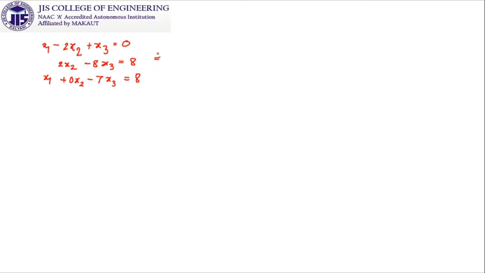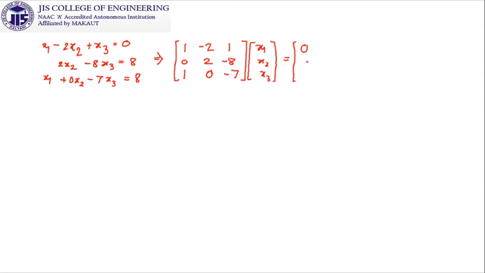So if I want to convert it into its Ax equal to b form, then what we are getting: 1, minus 2, 1; 0, 2, minus 8; 1, 0, minus 7, this is our A. Then our x is x1, x2, x3, and our b is 0, 8, 8.